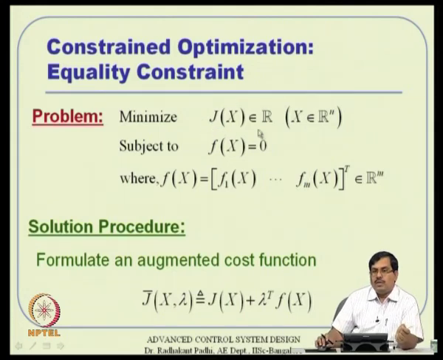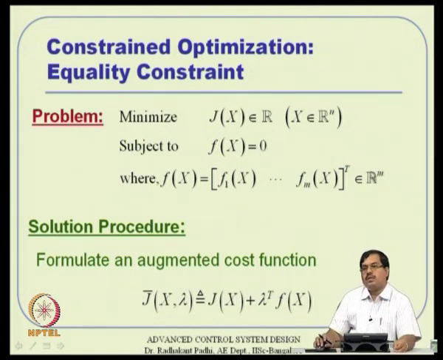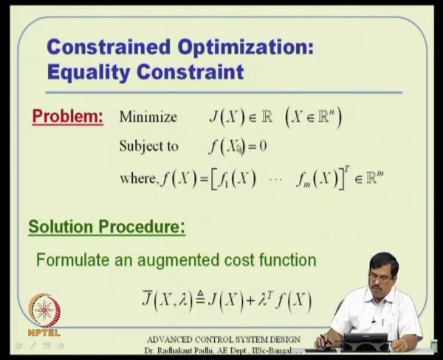So, we want to minimize this cost function subject to this equality constraint, and this equality constraint need not be one constraint, it can have several constraints, like f1(x) = 0, f2(x) = 0, like that up to fm(x) = 0. That means the number of variables is n, but the number of equations is m, they need not be the same. So, this is an m-dimensional constraint with an n-dimensional free variable, but the objective function is a scalar quantity.